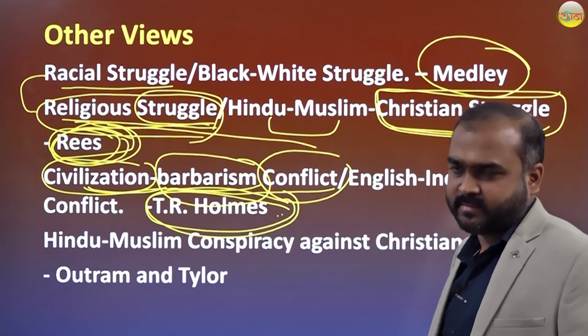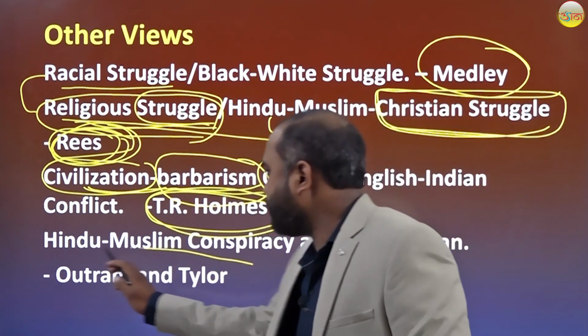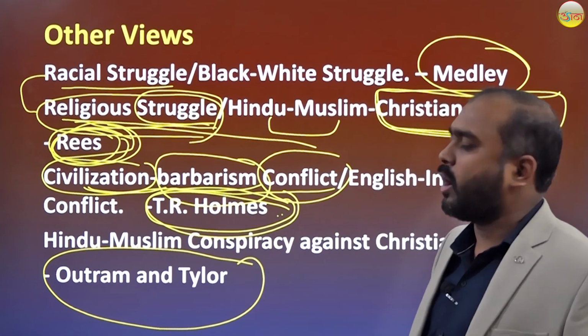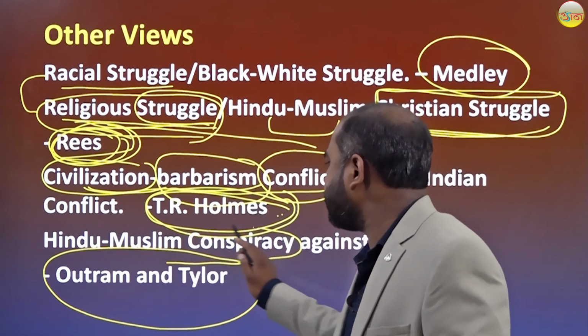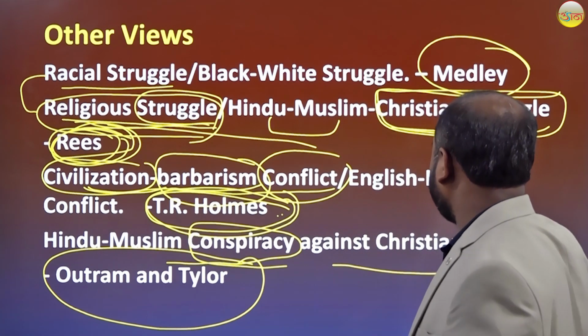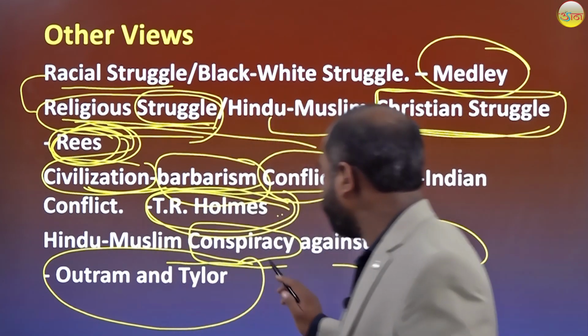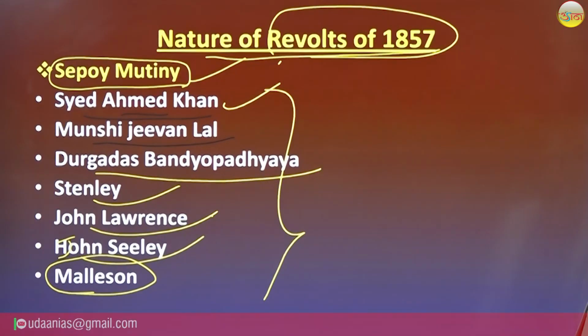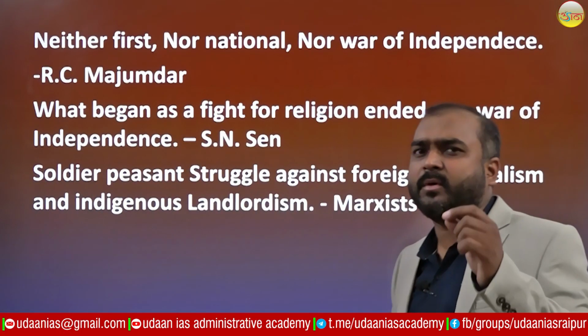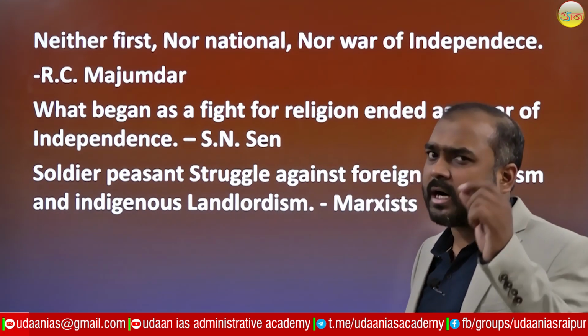T.R. Holmes. Now, one more important thought, that is Outram and Taylor, they say it was a Hindu-Muslim conspiracy against Christians.